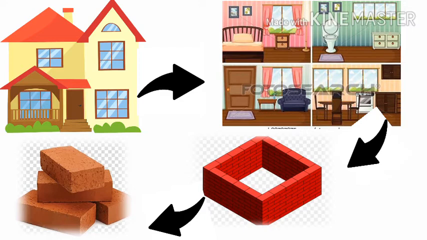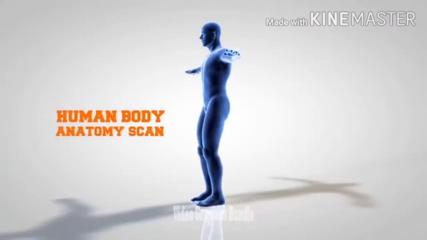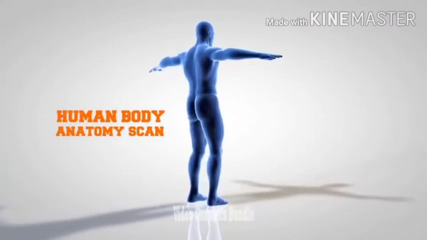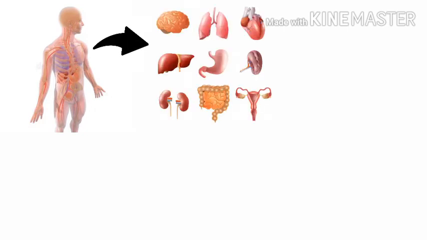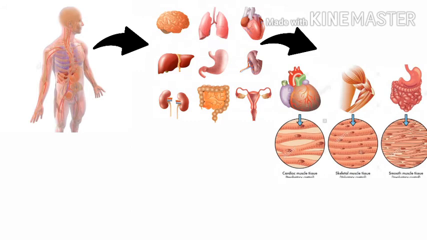So students, everything around us is made up of one or the other basic units. Similarly, what do you think human body is made up of? Human body is made up of many organs. For example, heart, brain, stomach, etc. Right, students? If you take any organ from our body, you will see that it is made up of many small tissues. And tissues are made up of many small cells.